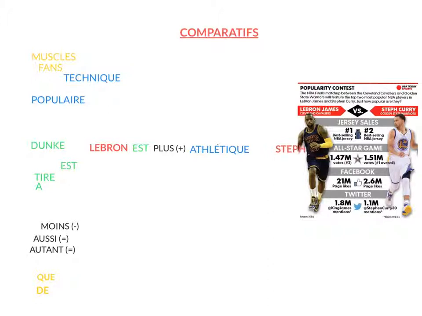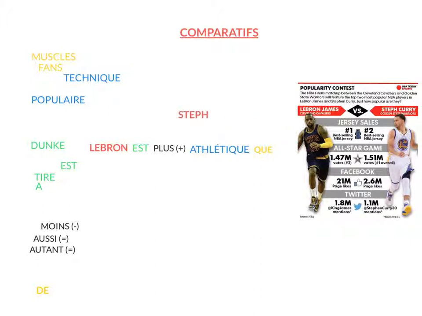But we missed something. In English, we would say than Steph, right? In French, we are going to use que. Okay? And here you have it. LeBron est plus athlétique que Steph. LeBron is more athletic than Steph. This is how you say that.